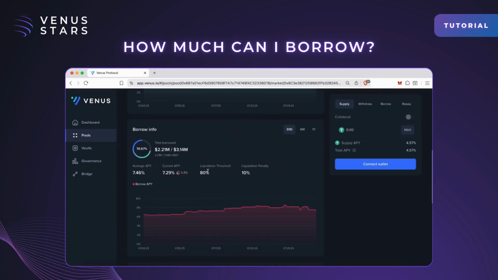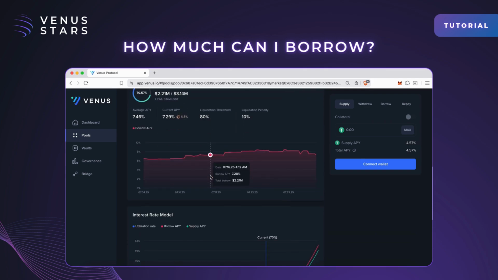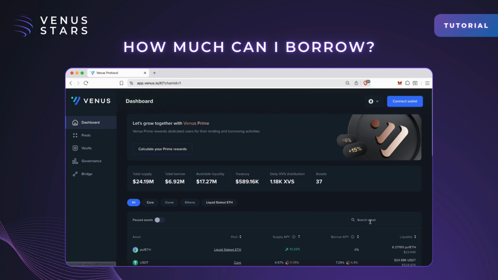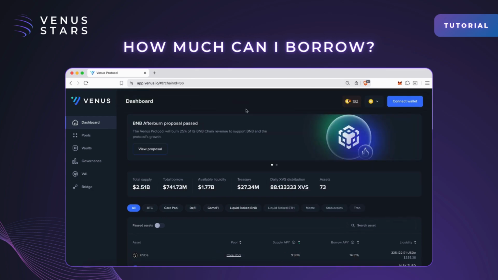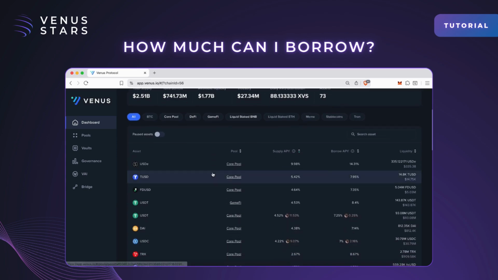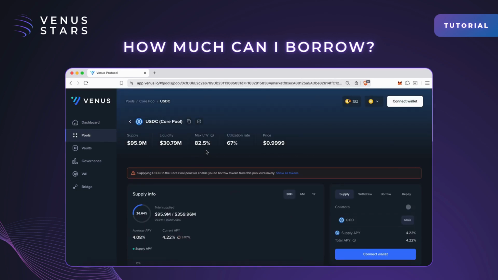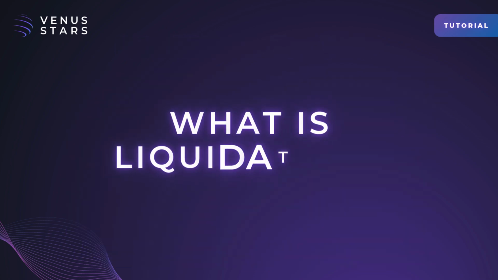The amount of required collateral is determined by the health factor of your position. This metric shows the safety of your loan and is calculated as the ratio between the value of your collateral and your borrowed amount. If the health factor falls below 1, your loan is under-collateralized and at risk of liquidation. What is liquidation? Liquidation is the process where part of your collateral is sold off to repay a portion of your loan, bringing your health factor back above 1.